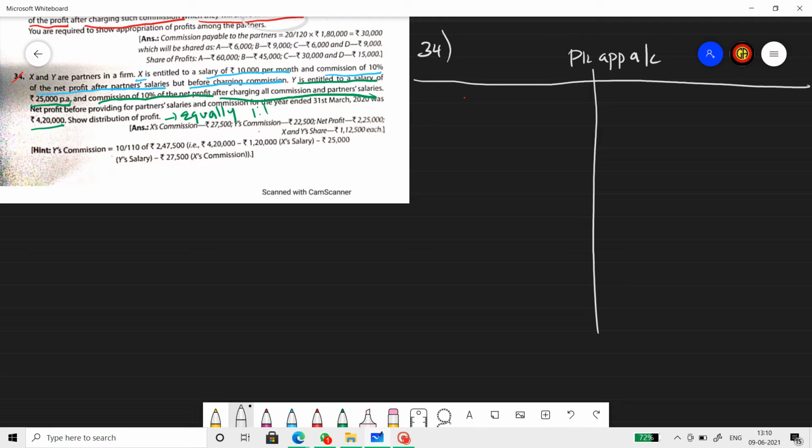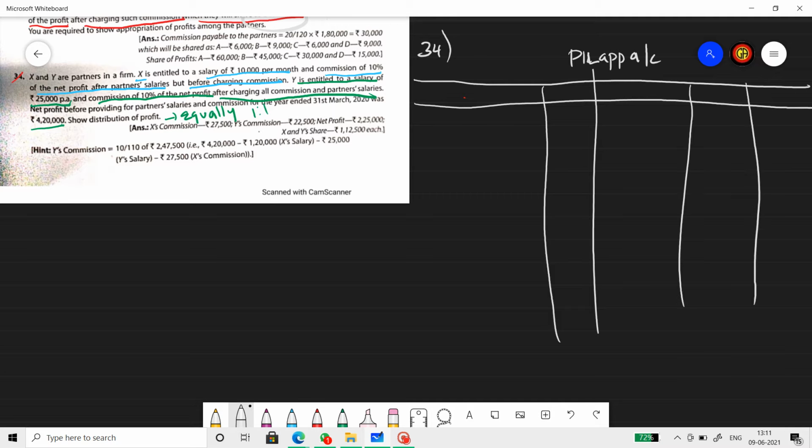Because of the limitation in space, I'm not writing everything in full form, but you have to do all that. So this is the debit side and this is the credit side.